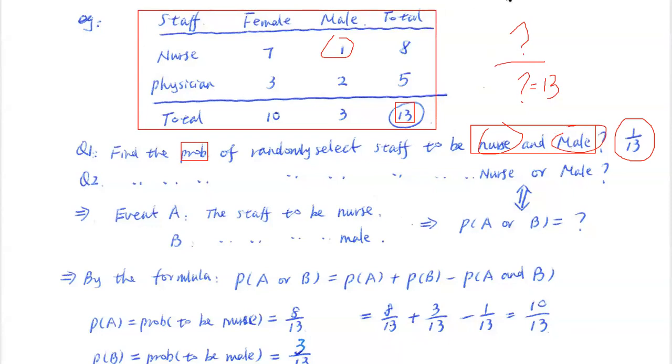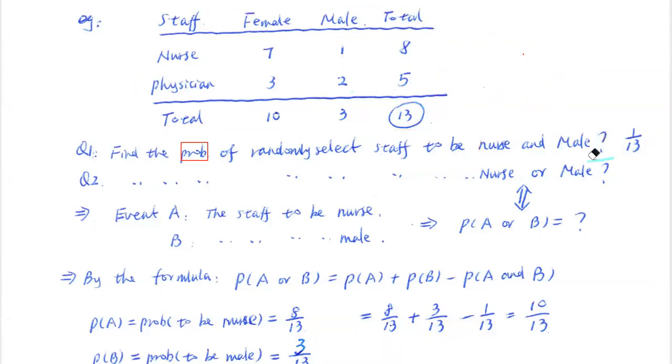Okay, now the second question is going to be a little bit tricky or difficult. Everybody, if you care about the final, care about the exam, pay attention here. Question number 2, when we put dot, dot, dot, it means we copy everything from the previous row.